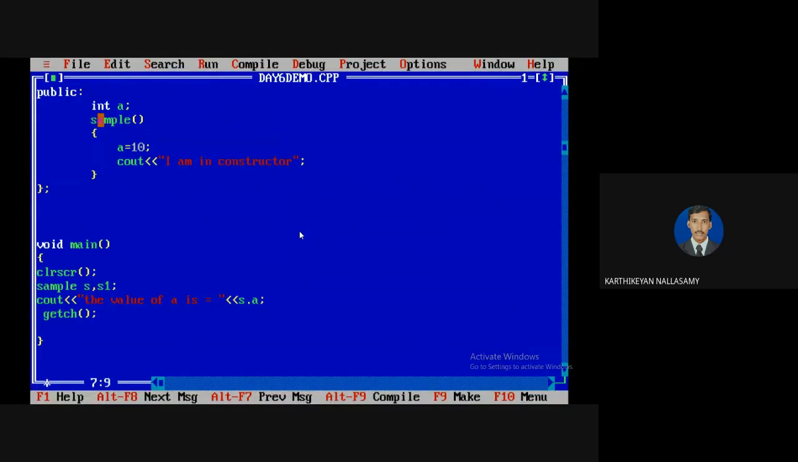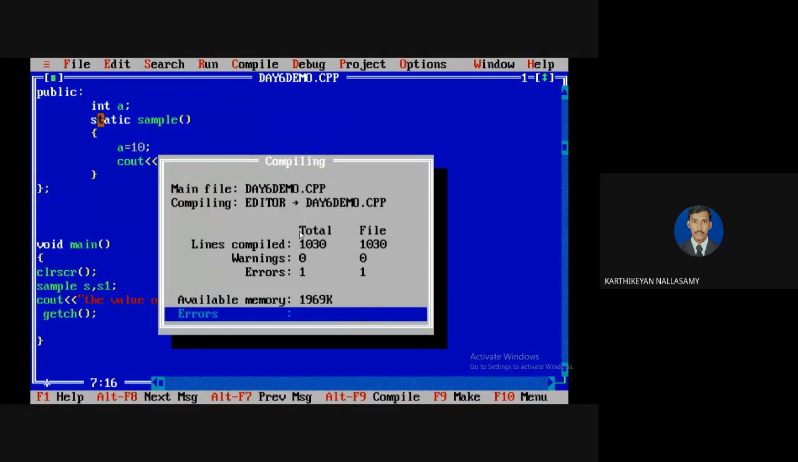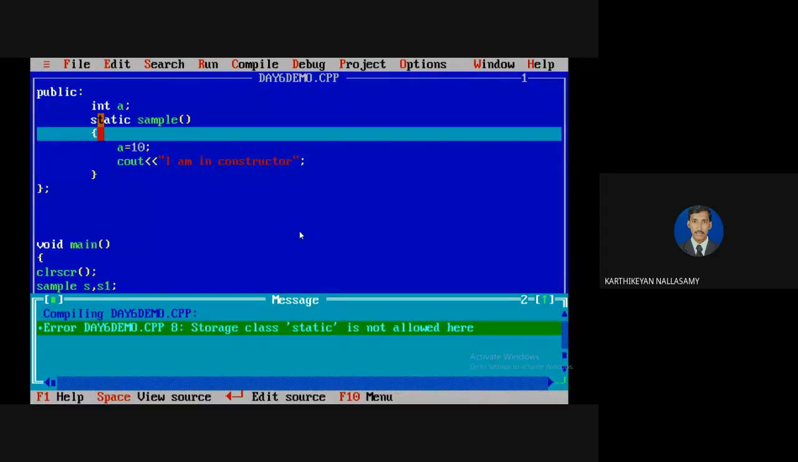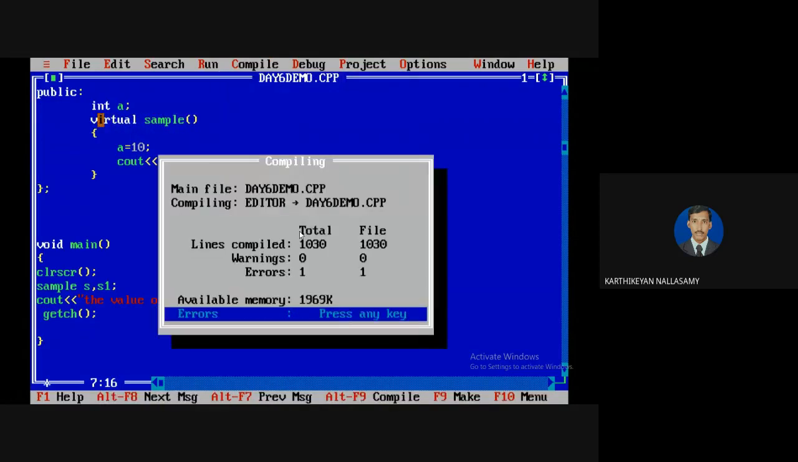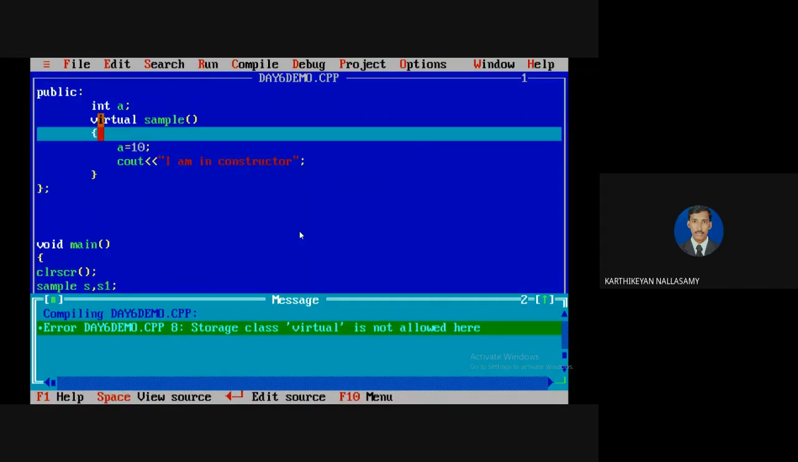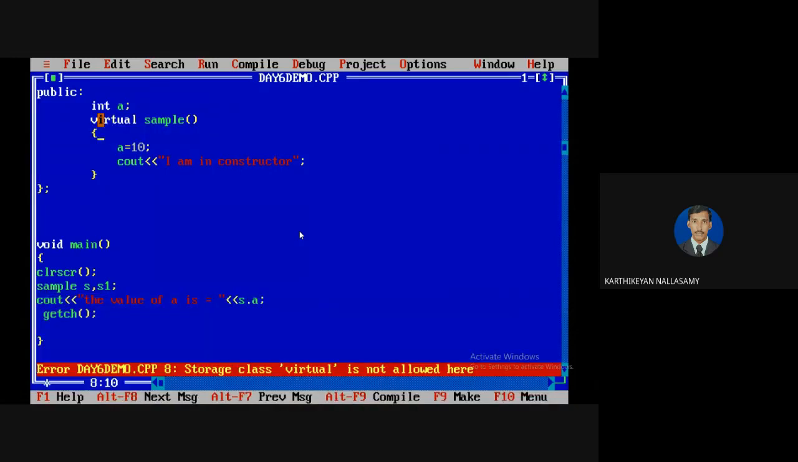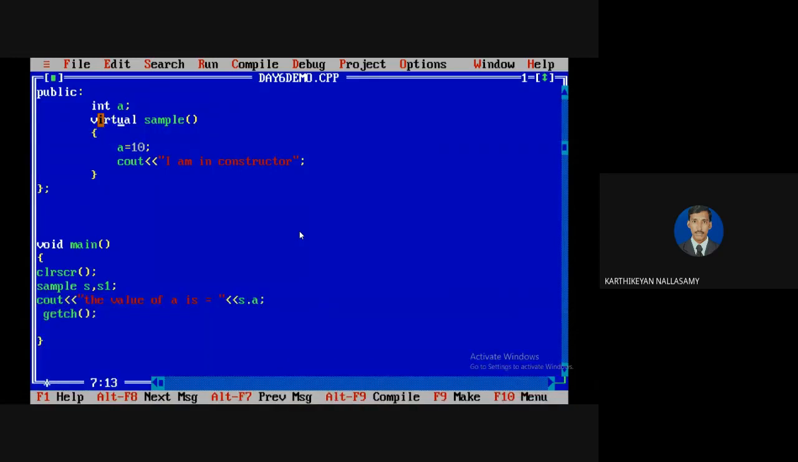static keyword. If I try to define a static keyword here, see that there is an error, static is not allowed here. And also there is a keyword virtual, but we will talk about static and virtual keywords in the later part. But if you know about Java or any object oriented programming, surely you must know about static. Virtual is not allowed here, so virtual is also not supported.